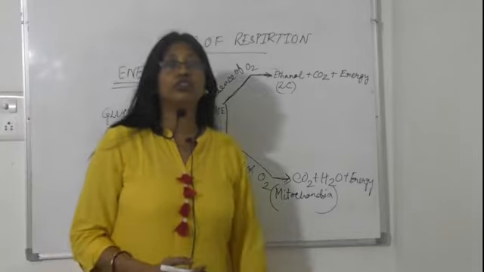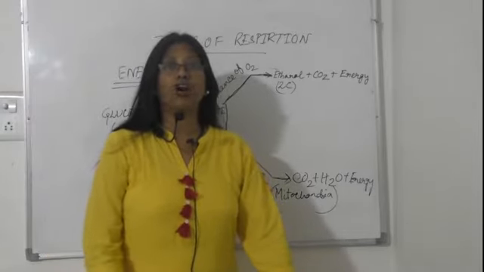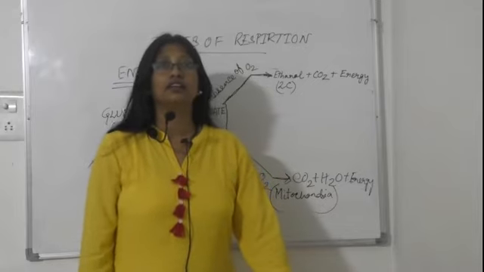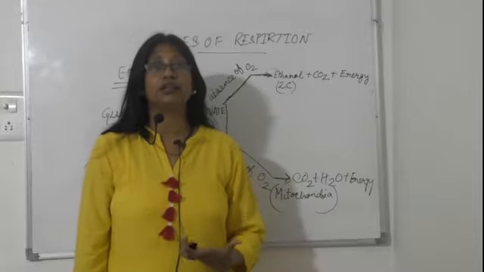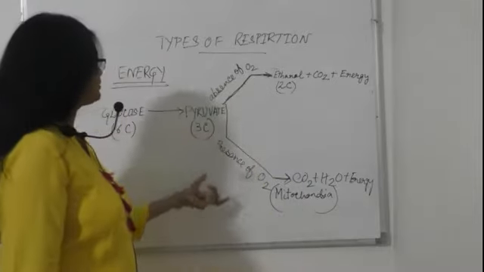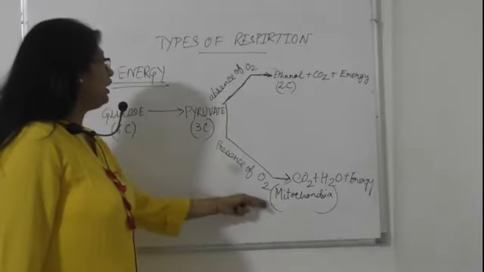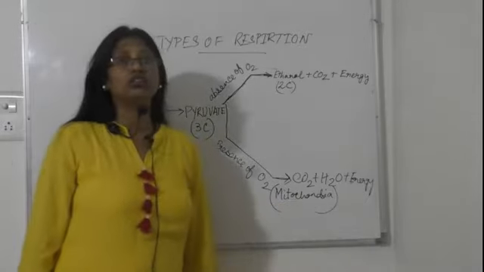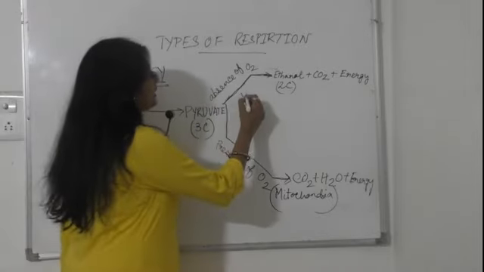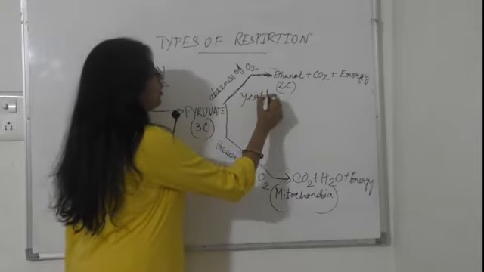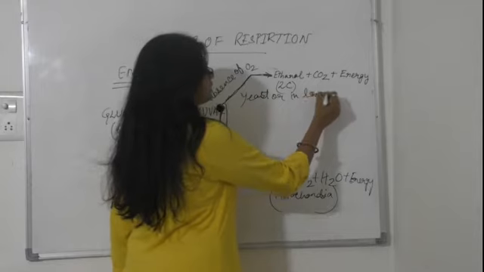You know mitochondria. Mitochondria is the organelle where the energy currency is produced. That means when it is in presence of oxygen, it will happen in mitochondria, and when it is in absence of oxygen, it is in yeast or lower organisms.